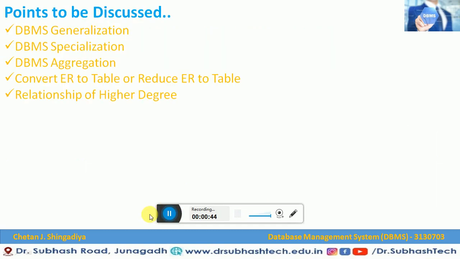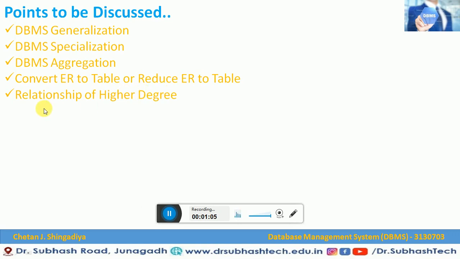Let us start with generalization. In this video lecture, we are going to discuss the list of topics that I listed here: generalization, specialization, aggregation in DBMS, converting the ER model into a table, or reducing an ER model to a table, both we can say.